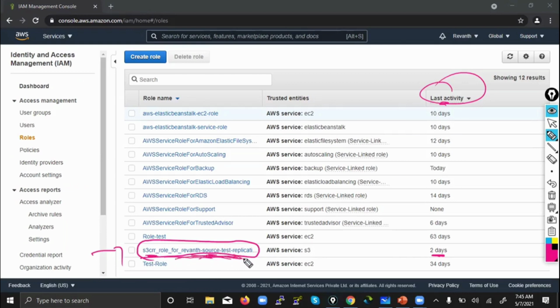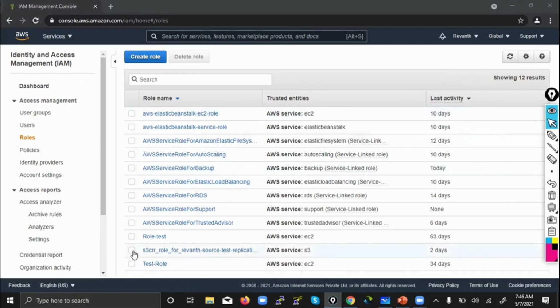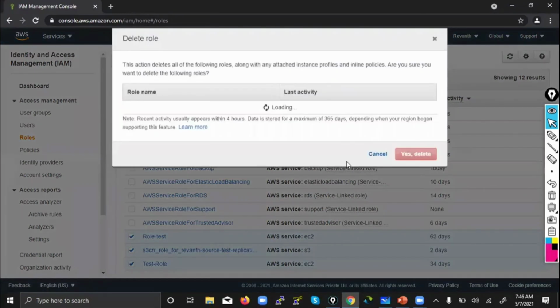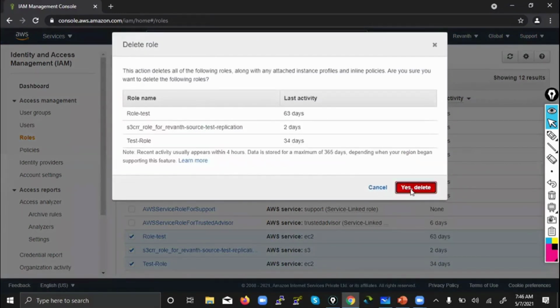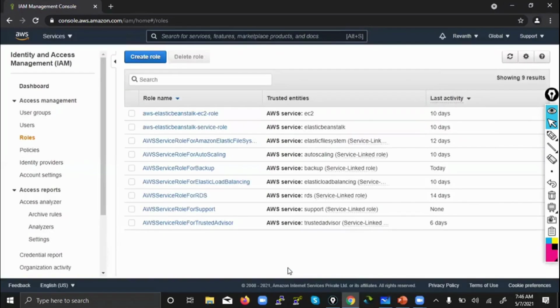You see, this was created by the service, so trusted entities. The permission between whom? S3s, right? If you want, you can delete this. These are all roles I have put in for testing. Anytime you can create roles, no issues. So now let's create a role.